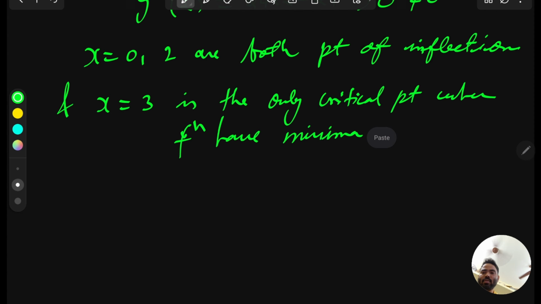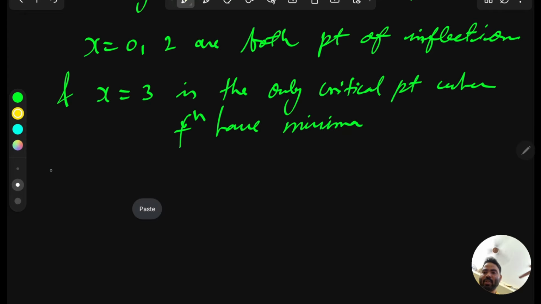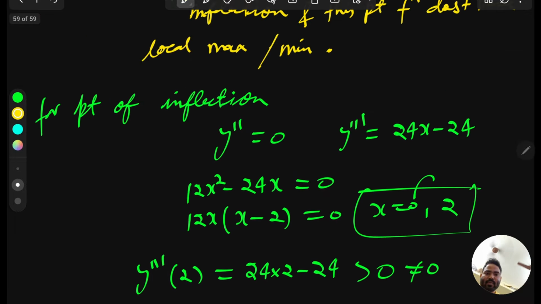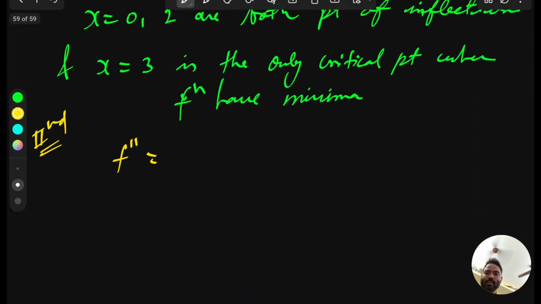And also, other than this triple derivative rule, if you want to check the sign change, then you can do that too. This is complementary, I'm just checking, otherwise no need to check. So y double dash is what? Our y double dash is 12x square minus 24x.